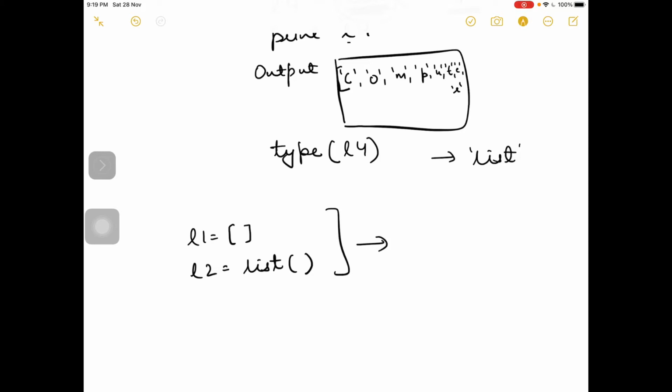Both will create an empty list. This list is a function which creates a list, and these empty square brackets will also create an empty list.